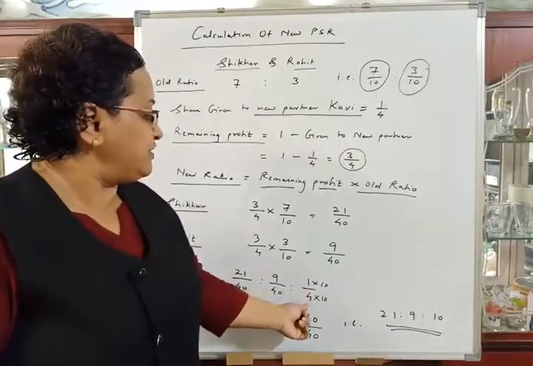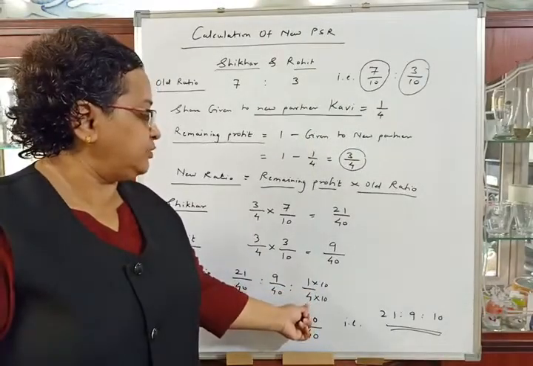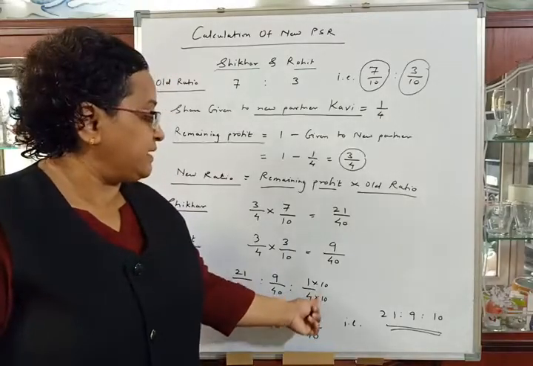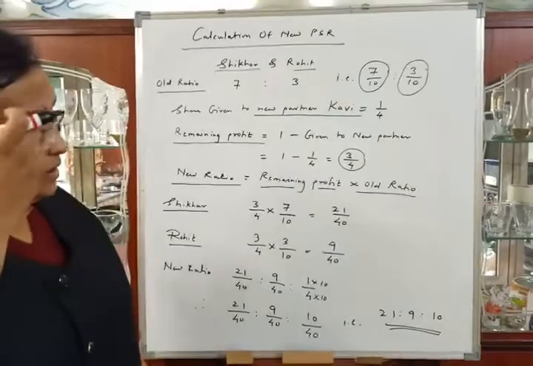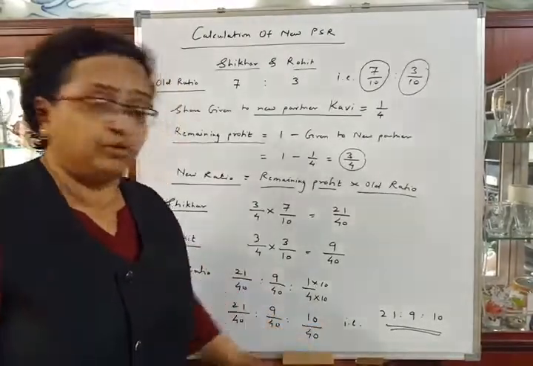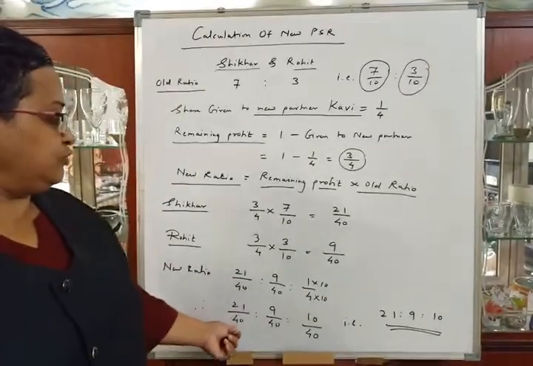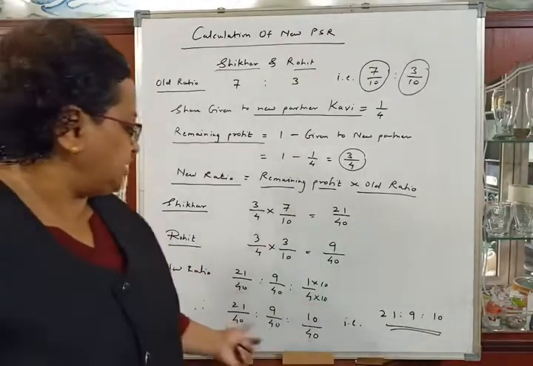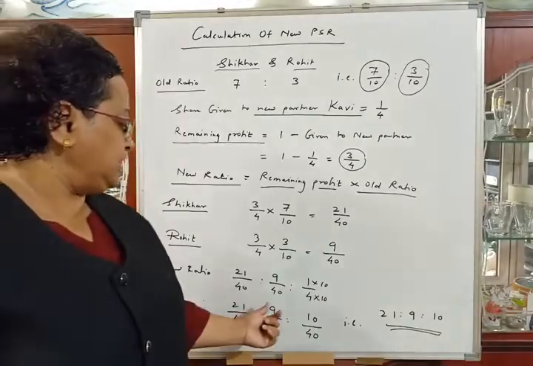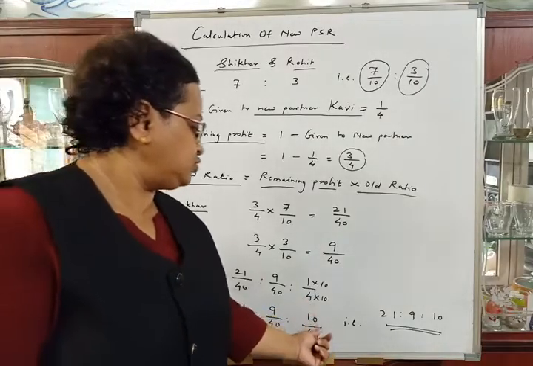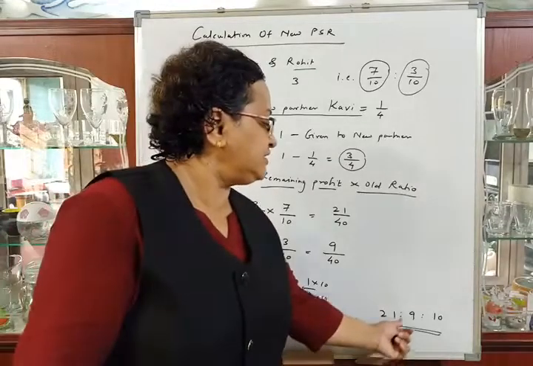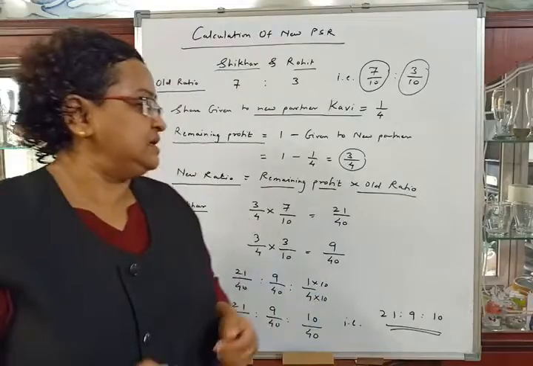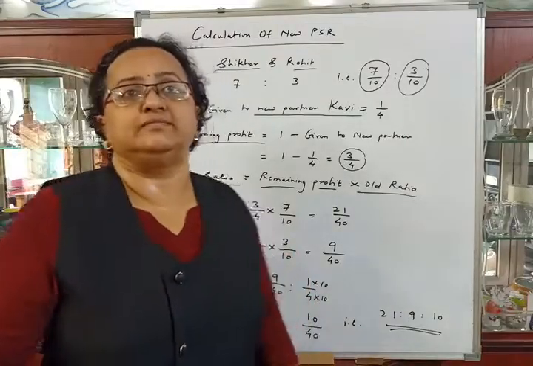Now new ratio of three partners, 21/40 of Shikhar, 9/40 of Rohit, and 1/4 of Kavi, that is the third partner. So we will make the denominator 40. To make the denominator 40, we have to multiply by 10. So the answer will be 10/40. So ratio is 21/40 is to 9/40 is to 10/40. That is 21 is to 9 is to 10. So new profit sharing ratio between the three partners is 21 is to 9 is to 10.